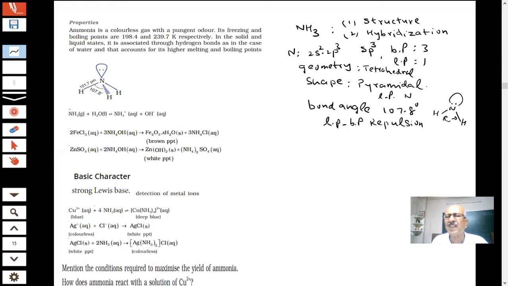Ammonia is a colorless and pungent gas, with freezing and boiling points of 198 K and 239.7 K respectively. In the solid and liquid state, what will happen? There is going to be intermolecular hydrogen bonding. That will be more in solid than in liquid. So it accounts for its higher melting and boiling points.